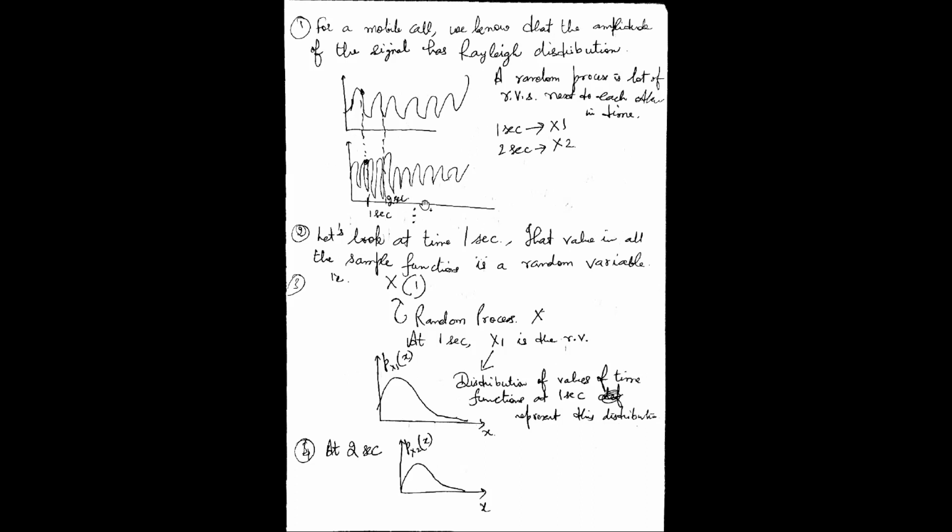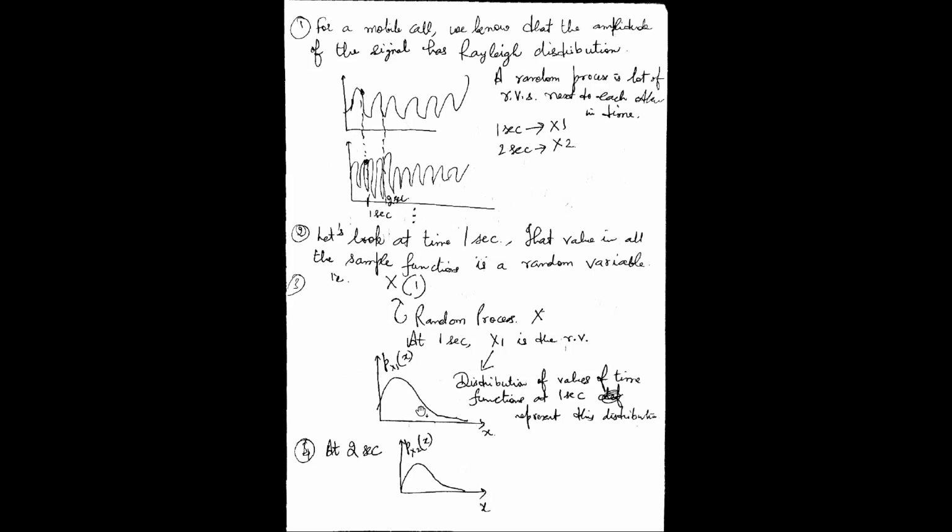But specific to mobile calls, the random variables have a Rayleigh distribution, R-A-Y-L-E-I-G-H, Rayleigh distribution. Very bluntly, just pictorially, it's a skewed Gaussian distribution. I'm just using these words only. This is not a Gaussian distribution, please.